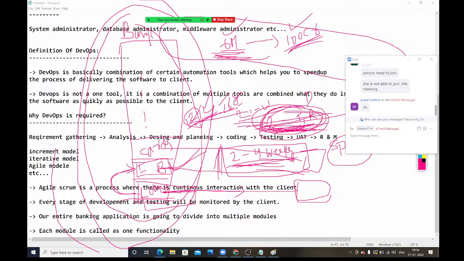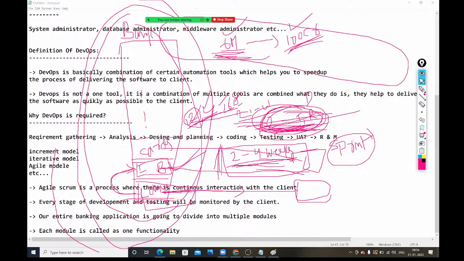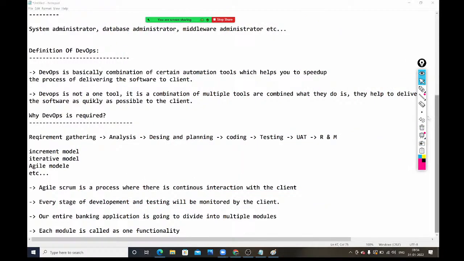Suppose you don't have DevOps, then manually you need to do all these things. Manual in the sense what? Tomorrow we will use Git, and at first we are going to learn Git. Assume this is Git, the remote repository. Here a developer is there. What will the developer do? After writing the code, the developer will push the code into this remote repository.